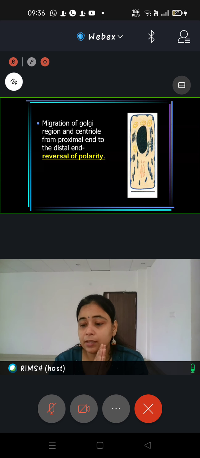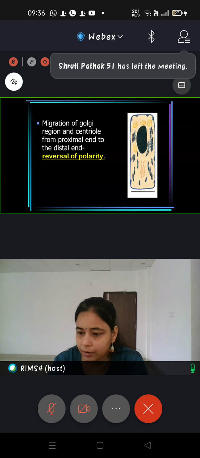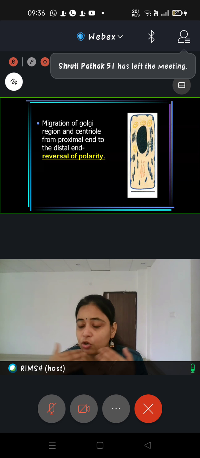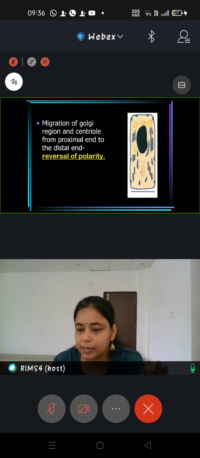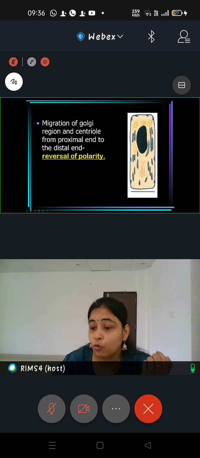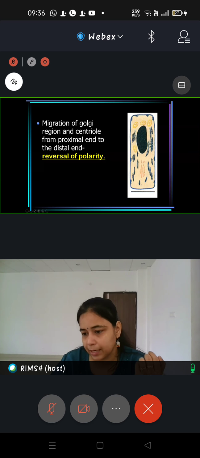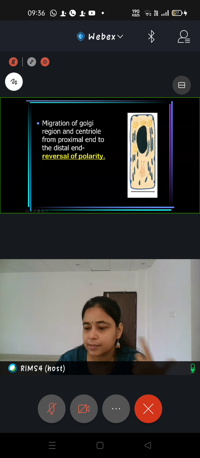Right now we require the organelles which are responsible for secretion of enamel matrix. Right now we do not require the nucleus. So the nucleus is not a desired organelle at this particular point of time. It is going to simply move away from the proximal end to the distal end of the cell so that there can be organization of other components such as the Golgi apparatus, the centrioles, the mitochondria, the ribosomes, the subunits of ribosomes.